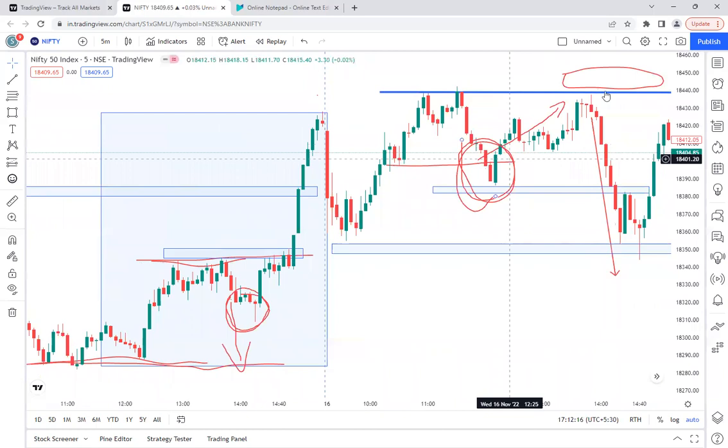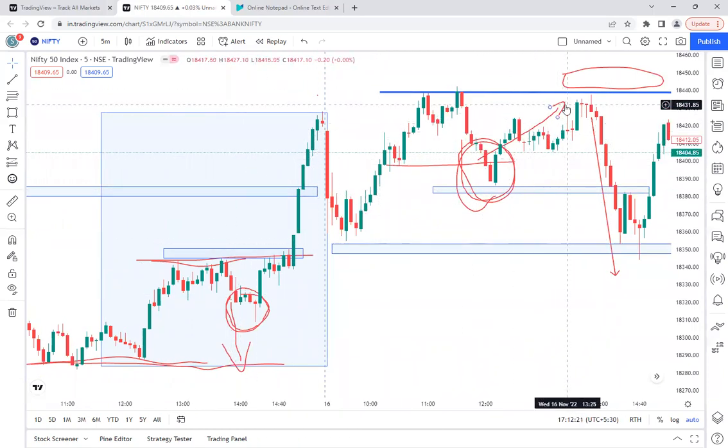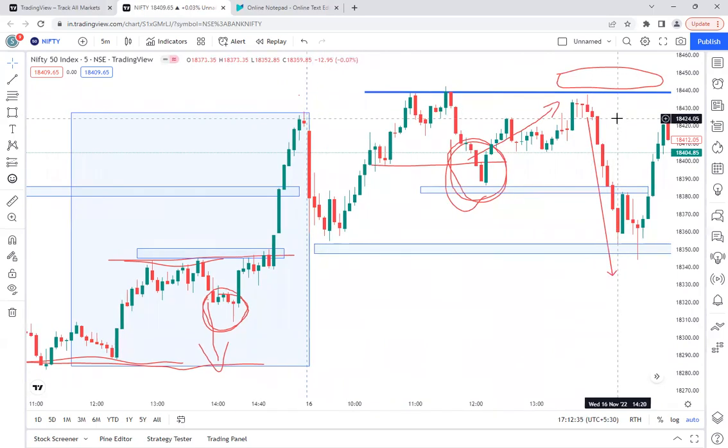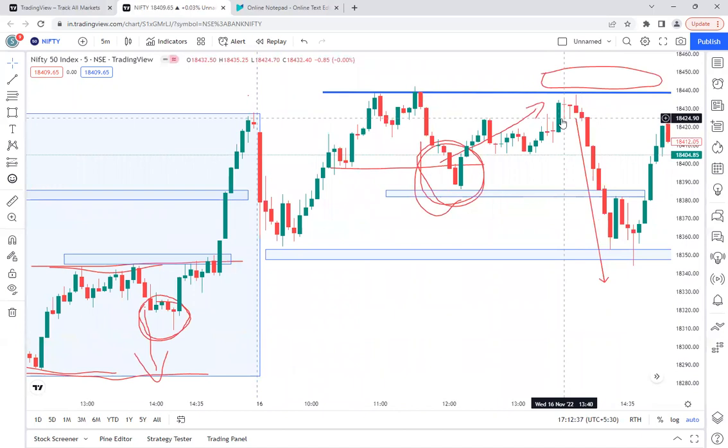Today, they gave the impression that they will do the same pattern today also, but immediately, before touching, they did not even touch that level. And as I mentioned yesterday, if you watch my yesterday video on Balrampur Chini Mills Limited price action, I mentioned one point there: if you are on the buying side, and you see that candles are struggling to go in your opinion, it should go towards the upside only. If you are on the selling side, it should go down.